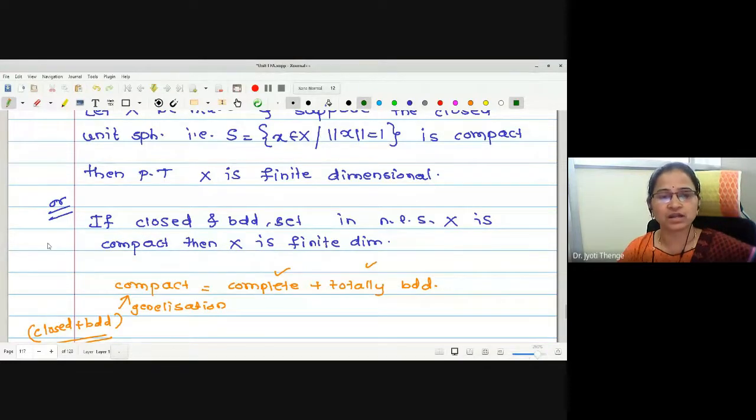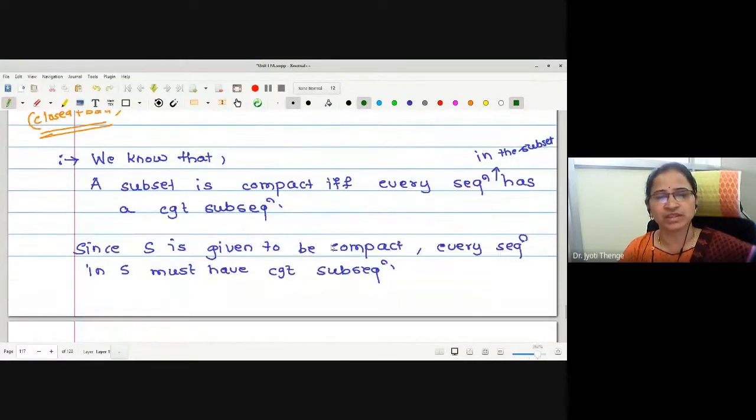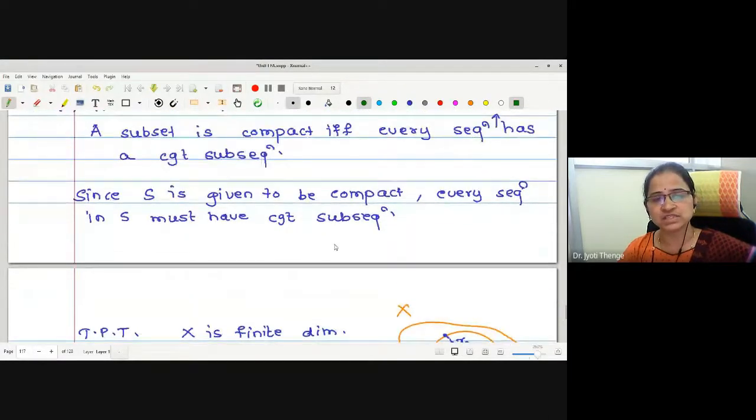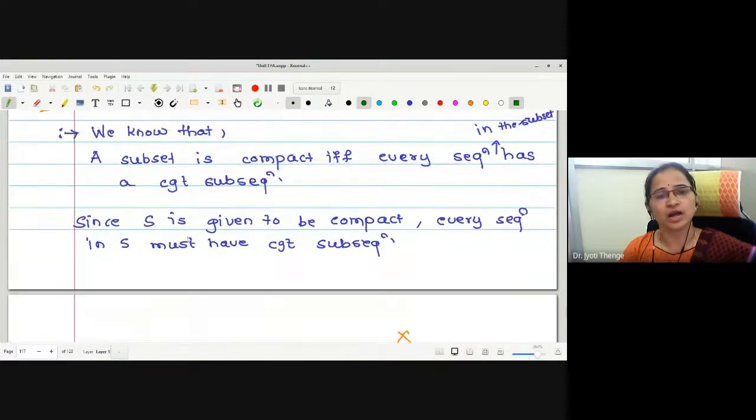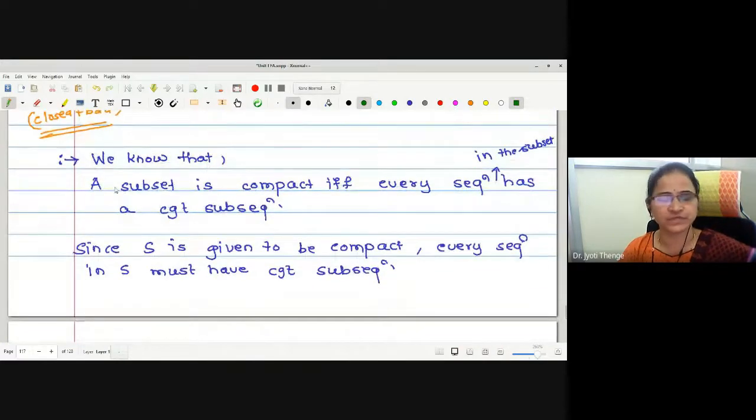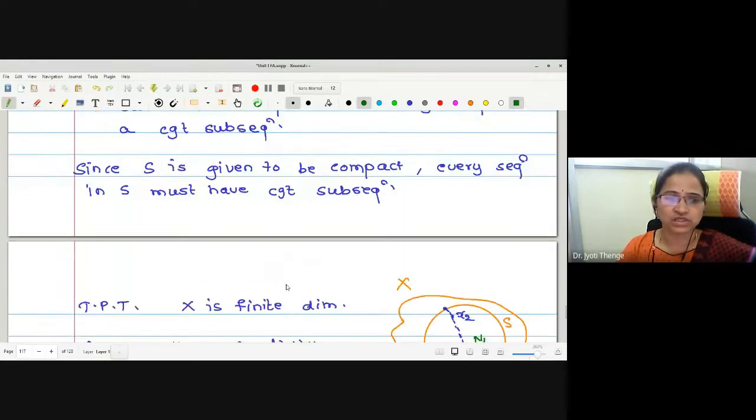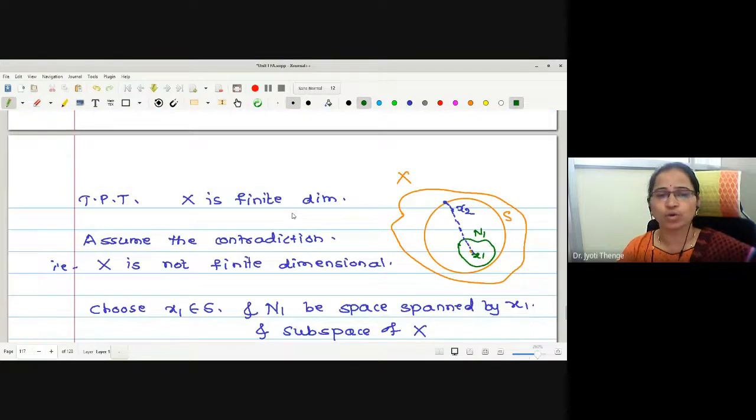The other statement is: if a closed and bounded set in a normed linear space is compact, then prove that it is finite dimensional. The proof of this theorem we have given by using an important theorem that we have seen already at our BSc level, that a subset of a given set is compact if and only if every sequence in the subset has a convergent subsequence. Now here S is given to be compact, which means every sequence in S must have a convergent subsequence.